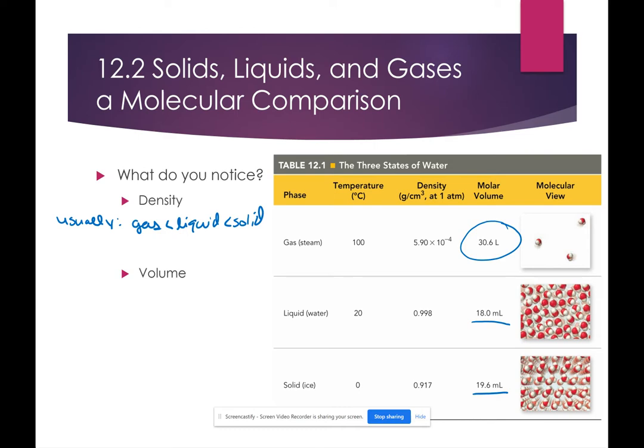In the molecular view, you also notice, of course, there's not very many gas particles. They're very far apart. Comparing the liquid to the solid, you probably also notice that the liquid is a little bit more haphazardly arranged, where the solid is very orderly. That's pretty common among matter as well.